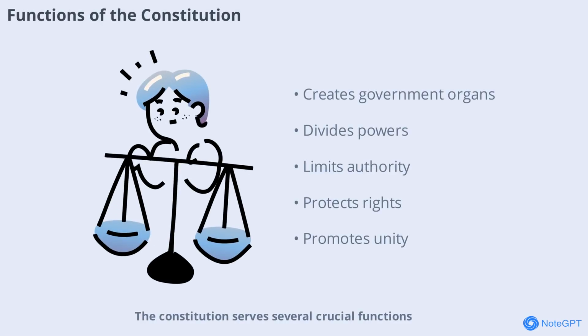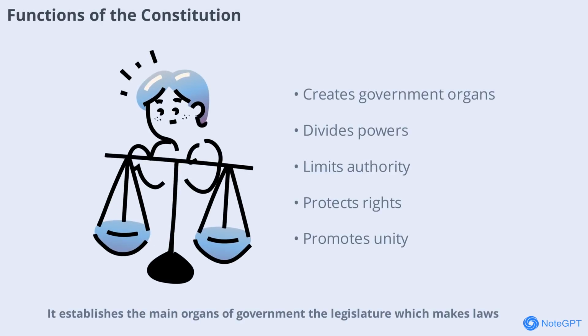Constitution serves several crucial functions. It establishes the main organs of government, the legislature, which makes laws, the executive, which implements them, and the judiciary, which interprets them. It also divides powers among these organs and between central and state governments, ensuring no single entity becomes too powerful. The Constitution limits government authority, protecting citizens from misuse of power.